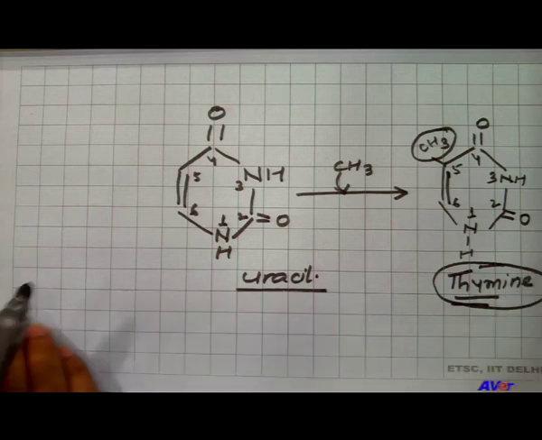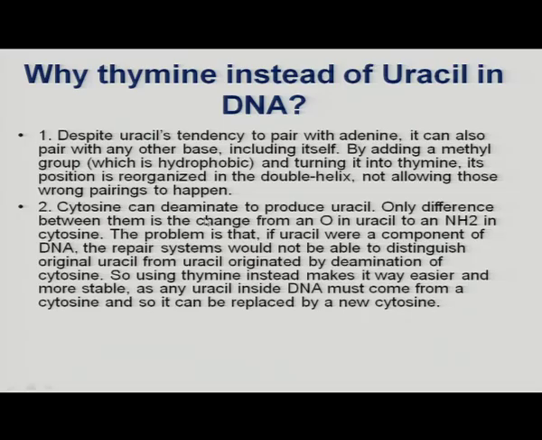Another reason is that cytosine can deaminate to produce uracil. Let us see how the reaction happens.